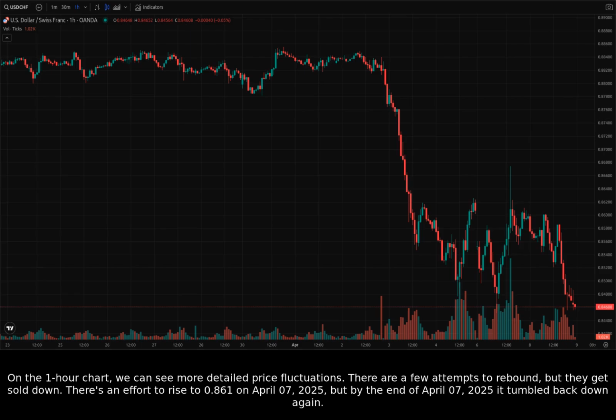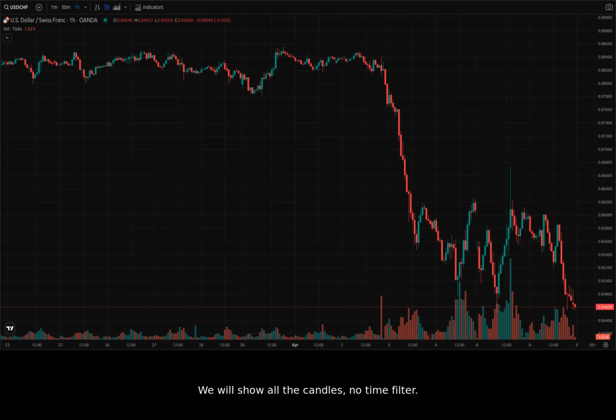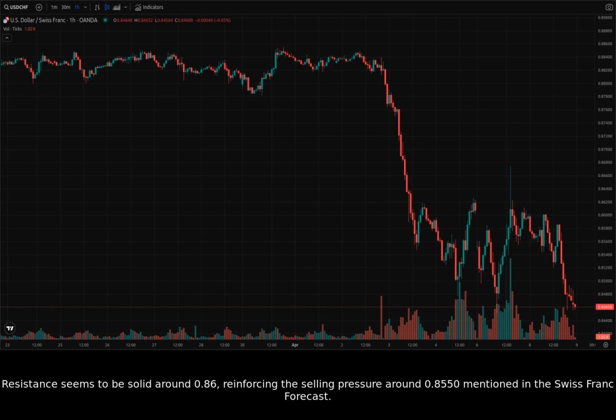tumbled back down again. This intraday volatility is consistent with the US dollar to Swiss franc stabilizes near 0.8600 after volatility, headline from FX Street. We will show all the candles, no time filter. Resistance seems to be solid around 0.86, reinforcing the selling pressure around 0.8550 mentioned in the Swiss franc forecast.